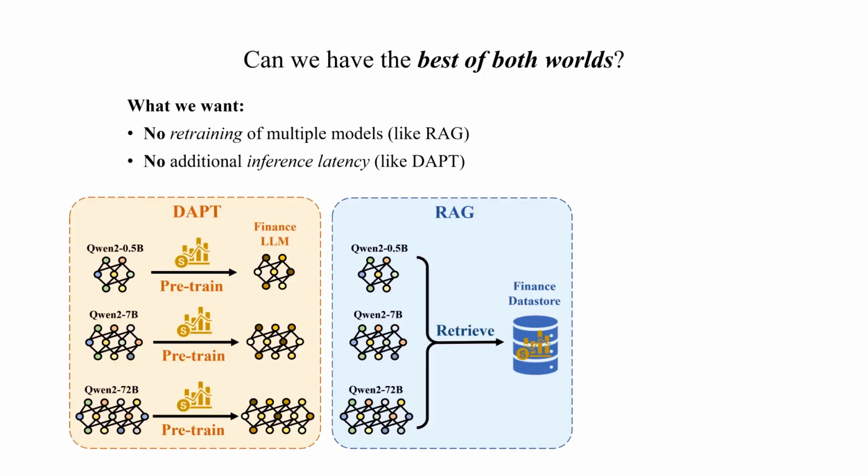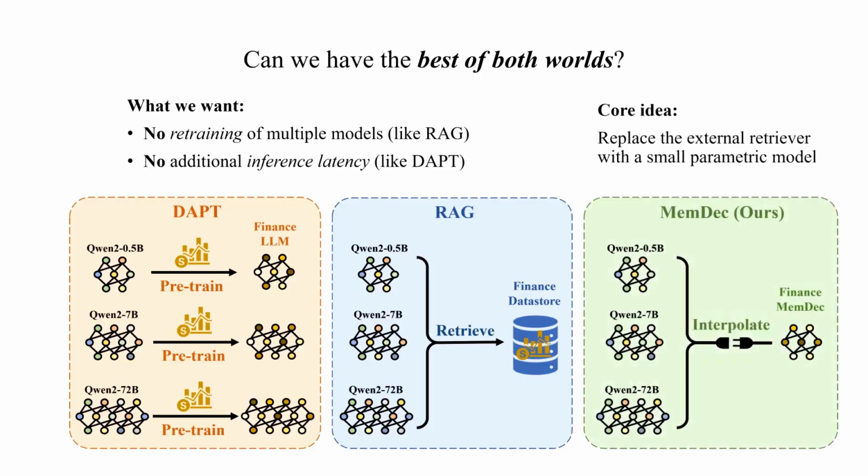Our core idea is to replace the external retriever with a small parametric model. Instead of searching through massive data stores at inference time, Memory Decoder first learns to imitate the behavior of non-parametric retrievers during a one-time pre-training phase. Once trained, the single memory component can be interpolated with any model in the family, providing RAG-like plug-and-play flexibility with DAPT-like inference latency.